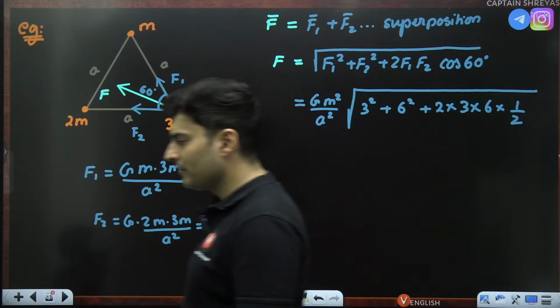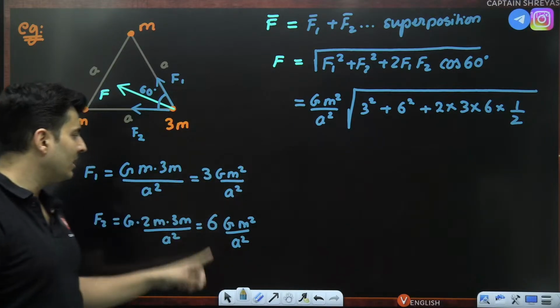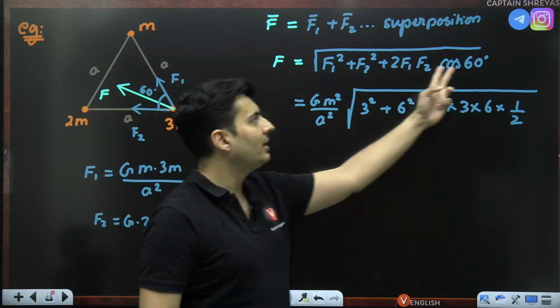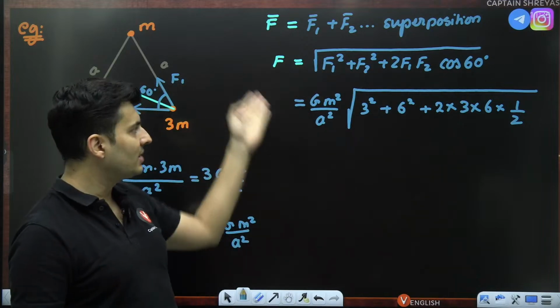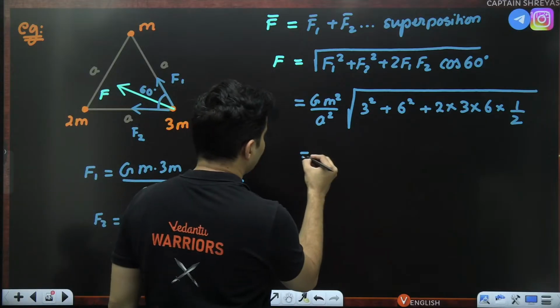Is this clear? Is this absolutely clear? Why did we take this number outside? Because both of them had GM square by a square common. Everywhere it will come out common. I can take it outside the root as it is. Okay. So what is the next step?